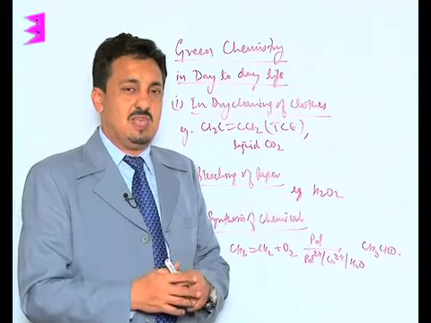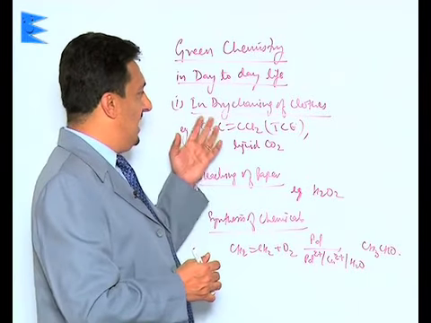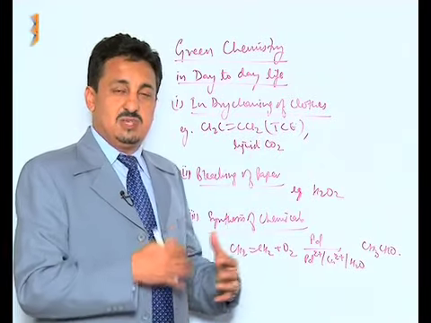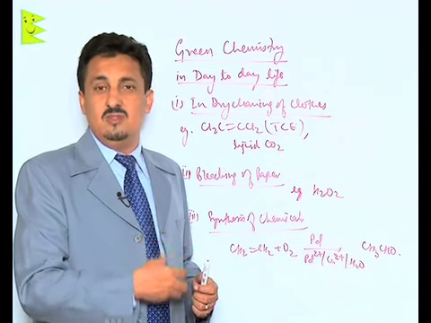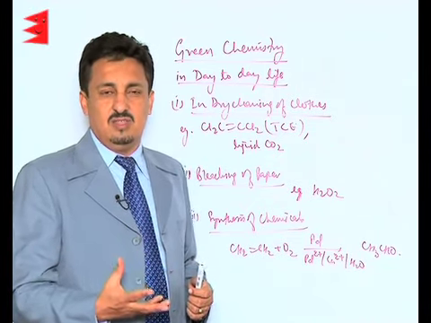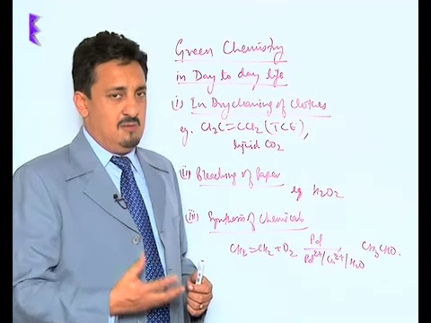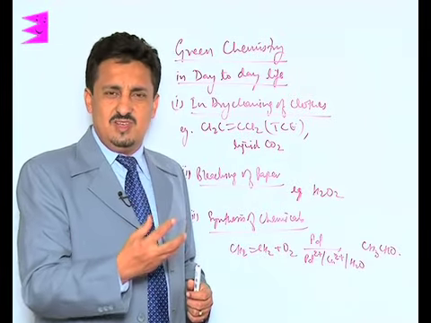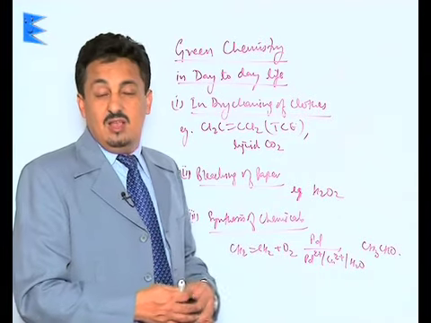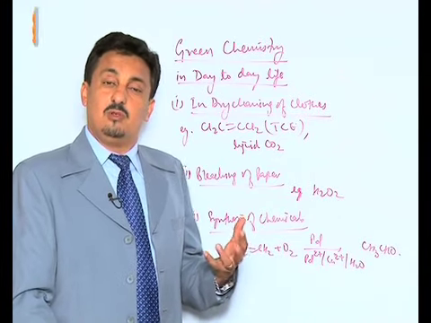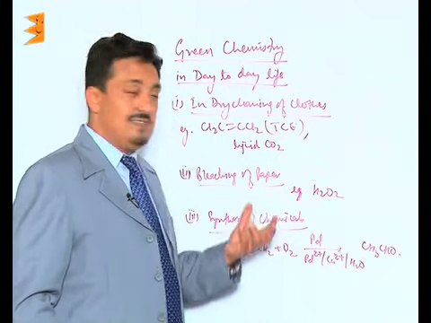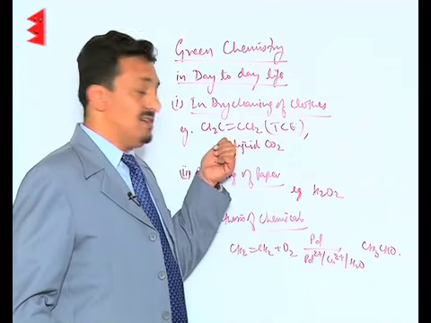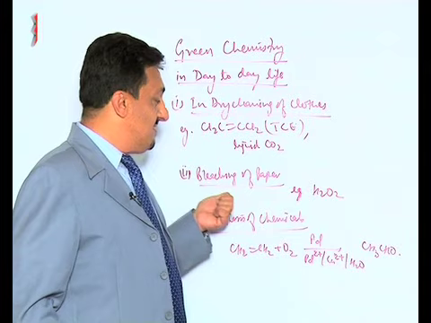We have certain examples of green chemistry in our day-to-day life. Like in dry cleaning of clothes, we earlier used tetrachloroethene, but since it is a chlorine derivative, it used to sustain in the environment and cause carcinogenic effects and a lot of other environmental problems. Nowadays we use liquid carbon dioxide, along with certain specific detergents, to dry clean the clothes. Liquid carbon dioxide is very, very effective. The clothes get marvelously cleaned, and nowadays it is replacing tetrachloroethene.